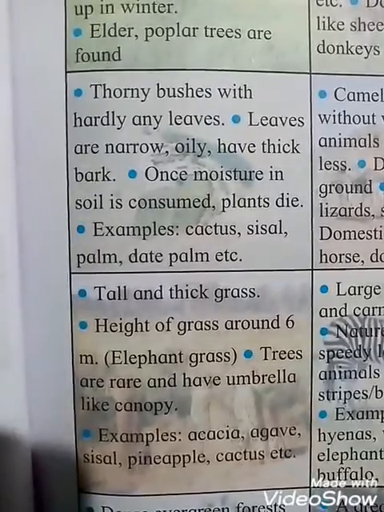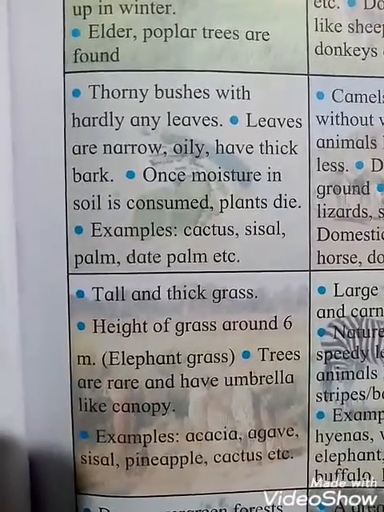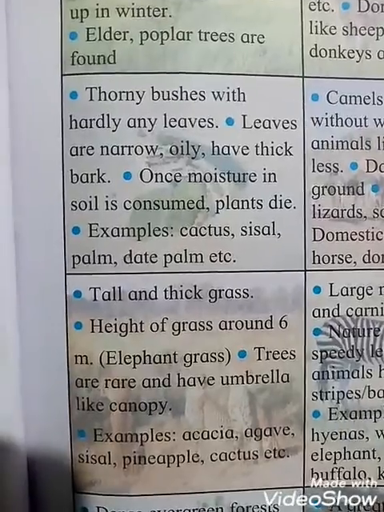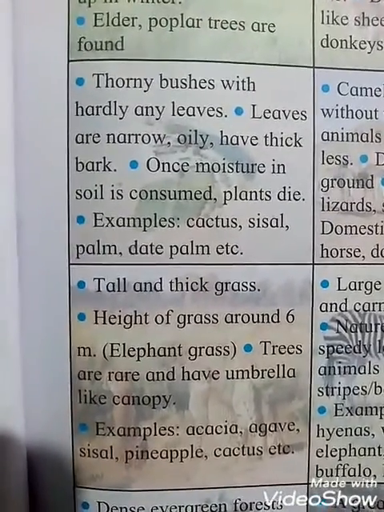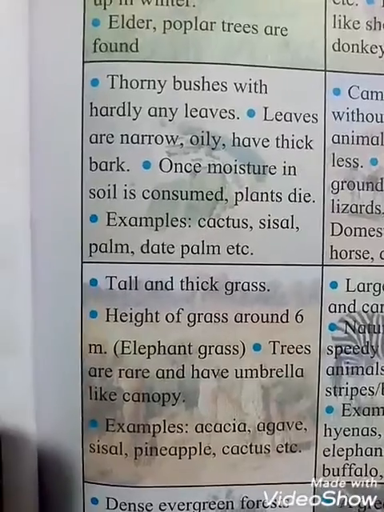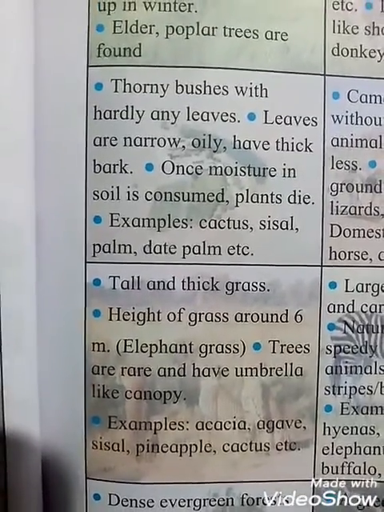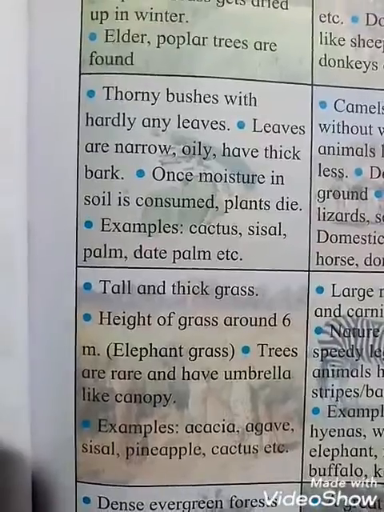And trees are rare and have an umbrella-like canopy. See students, trees are found very rarely and have an umbrella-like canopy. Okay students, that means in this place grass is found on a very large scale, and the grass is tall and thick, and the height of the grass is around 6 meters. If an elephant enters, you can't see the elephant, so the height of the grass is very high, that is 6 meters. Okay, so that's why we call it elephant grass.